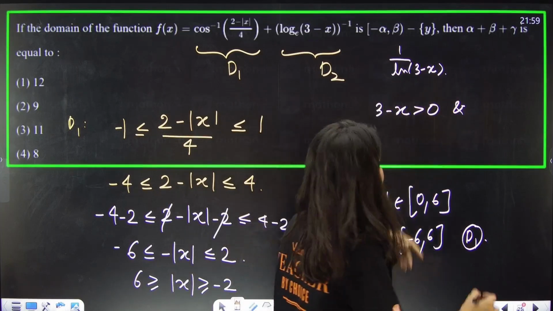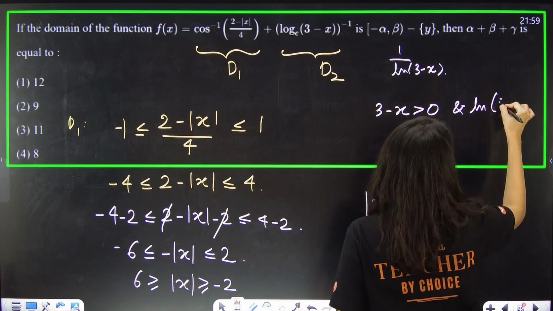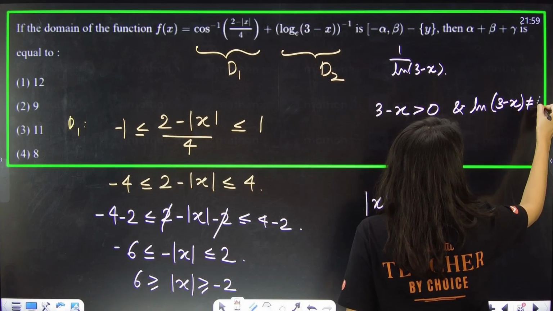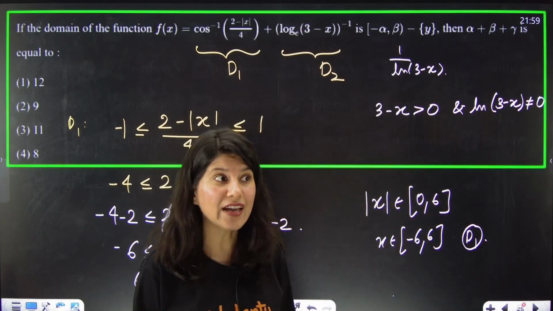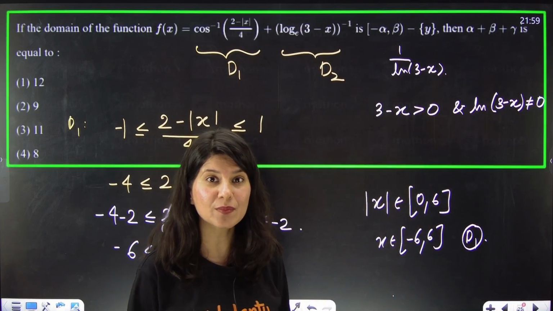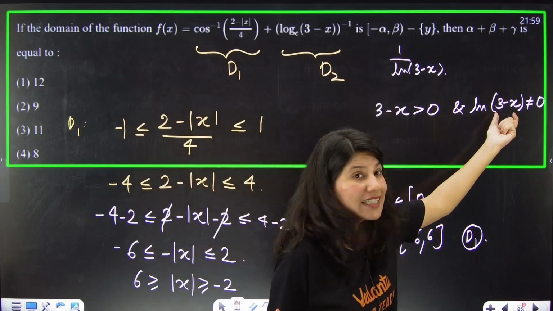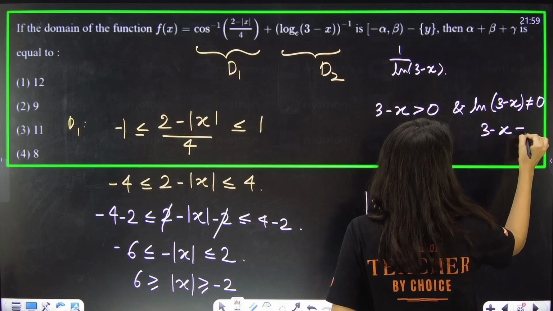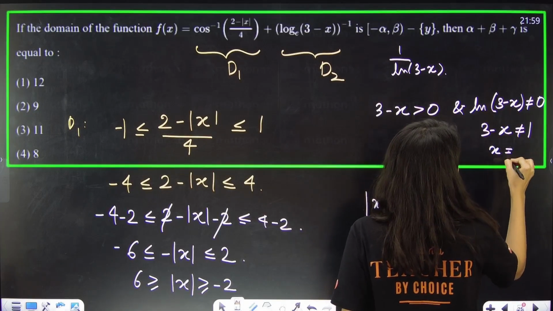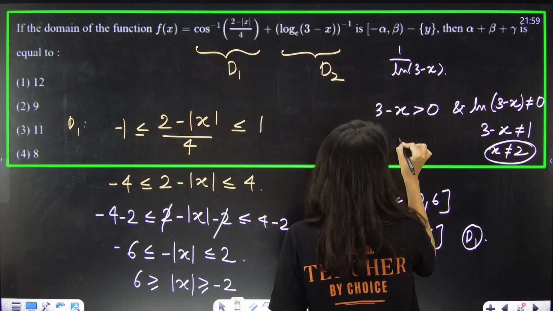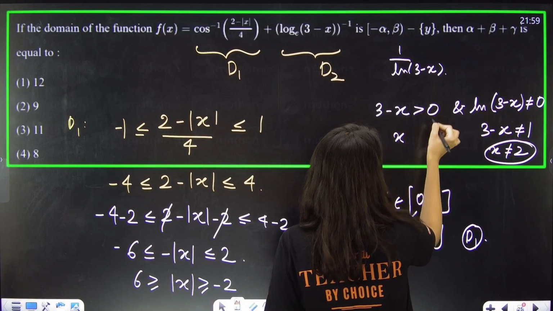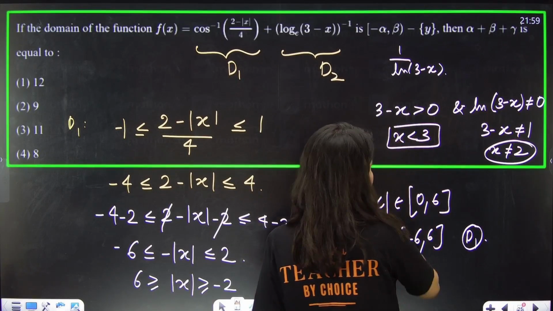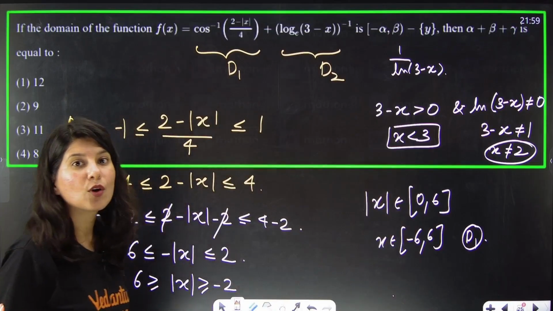Log of 3 minus x cannot be 0. And when exactly does the logarithm function become 0? When the inside thing is 1. 3 minus x cannot be equal to 1. That means x cannot be equal to 2. And from here, obviously, x should be less than 3, and cannot be equal to 2.